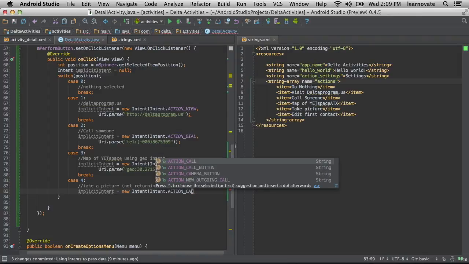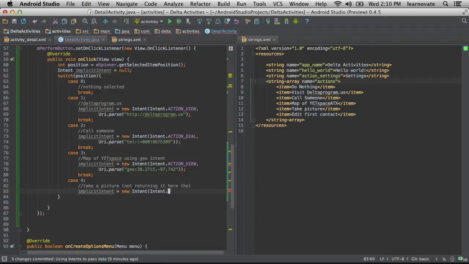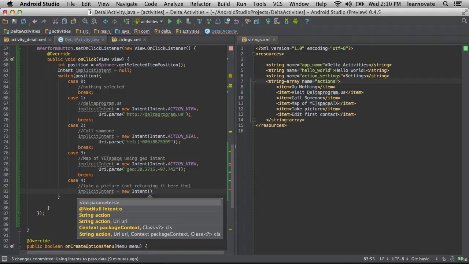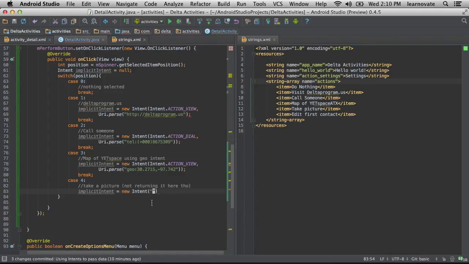Okay. Basically, right now, what program is going to run for the Delta program piece? You don't know. You don't care. That's the difference about it being implicit. Explicit would be run Chrome. This is saying run something that knows how to handle this data.